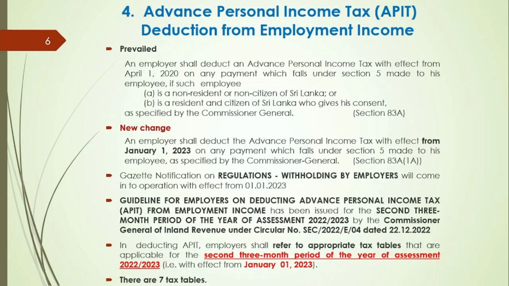It is related to the second 3-month period of the year of assessment 22-23. There are APIT tax tables to be referred to by the employers in the event of deducting APIT from their employees. You are already aware about tax tables from the previous year of assessment. Likewise, you can find 7 tax tables for this 3-month period.